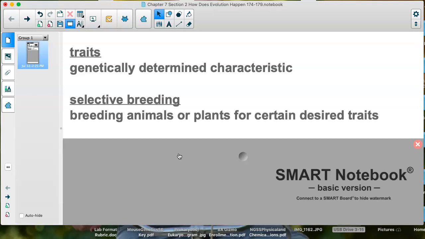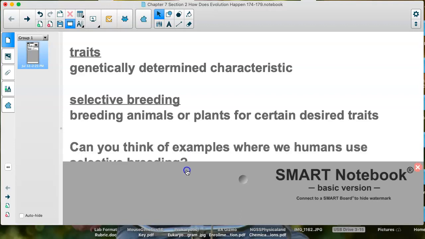But they were selectively bred so that they did not have seeds because they're annoying to us as humans when we eat. Also dogs, right? Some of us have dogs based on the selective traits that we want in a dog. Maybe one that doesn't shed or one that is good for hunting or certain characteristics. So we do this with different things, and that's an important piece to remember, that we pick out those traits that might benefit a certain situation and then we selectively breed.